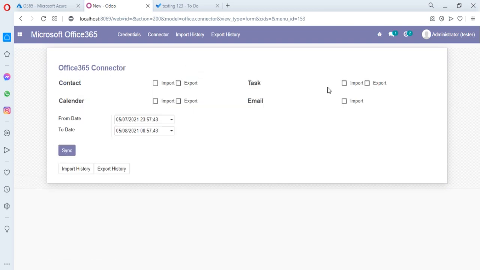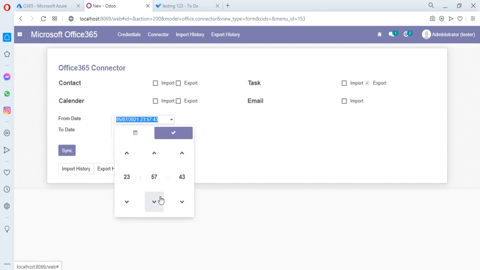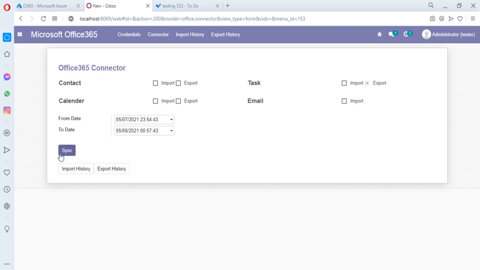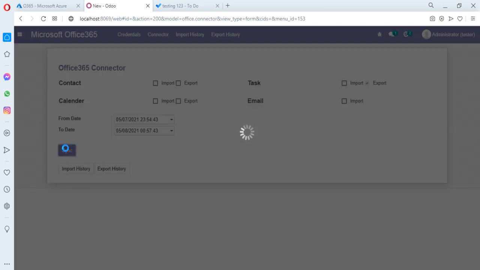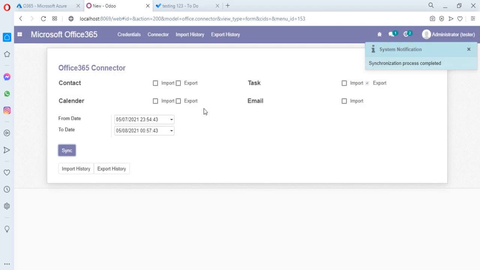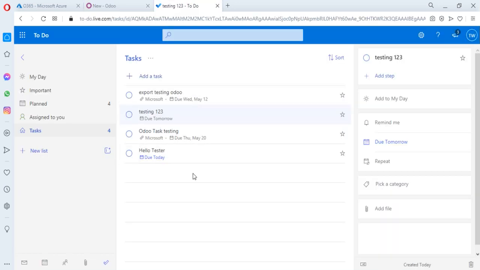So go to the connector and export it, and here is the time filter, and just click on the sync button. It will export the task to the To Do application, and here the process is completed, and here the task is successfully exported into the To Do application.